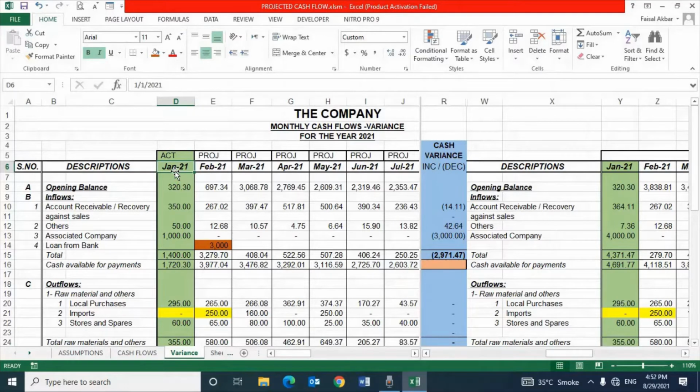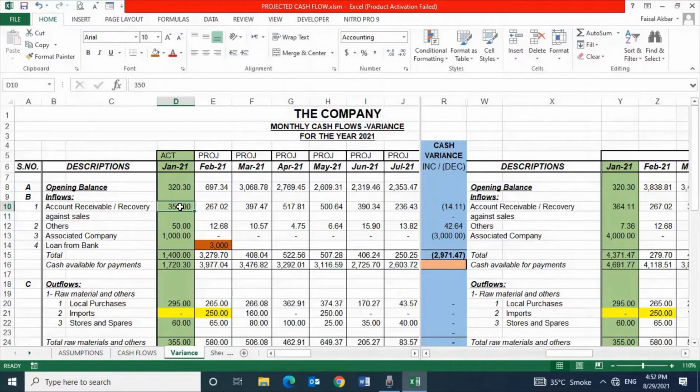We will enter the actual figures of inflow and outflow for January 2021. We have split the screen in two parts. Right screen represents the projected cash flow, while left one shows the actual data inserted in first month, that is January 2021.